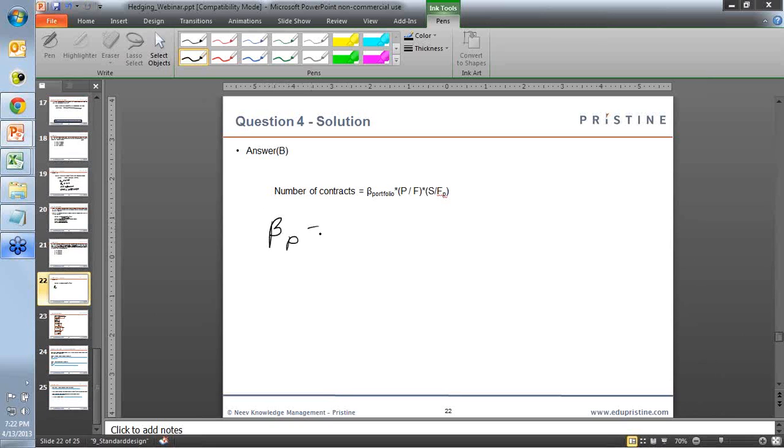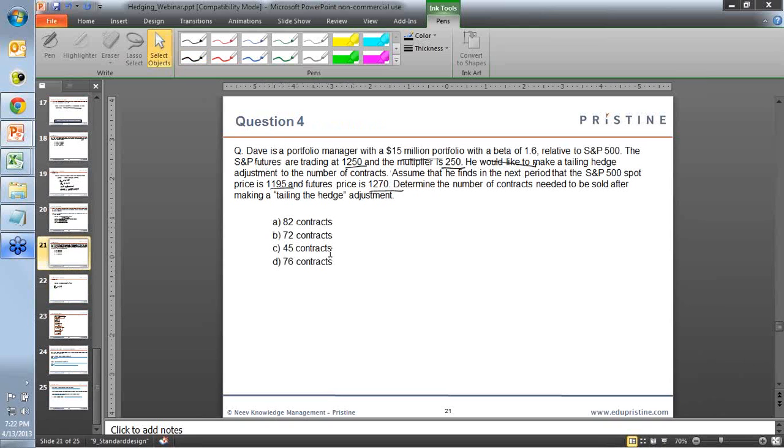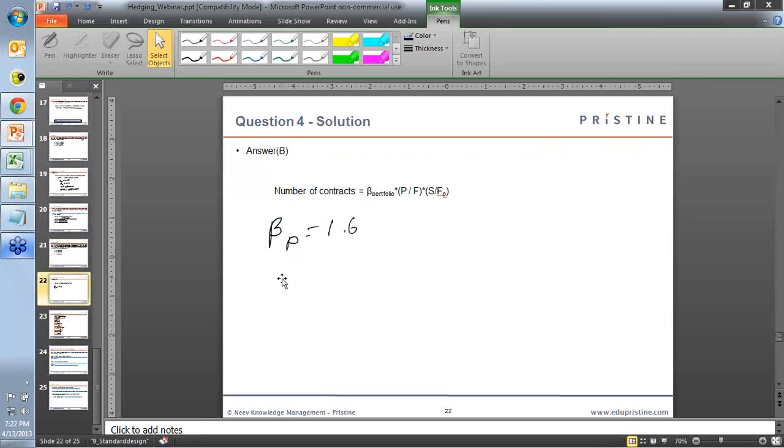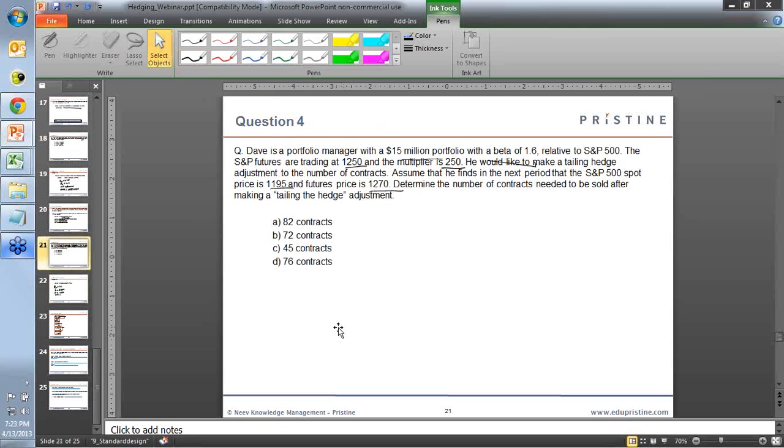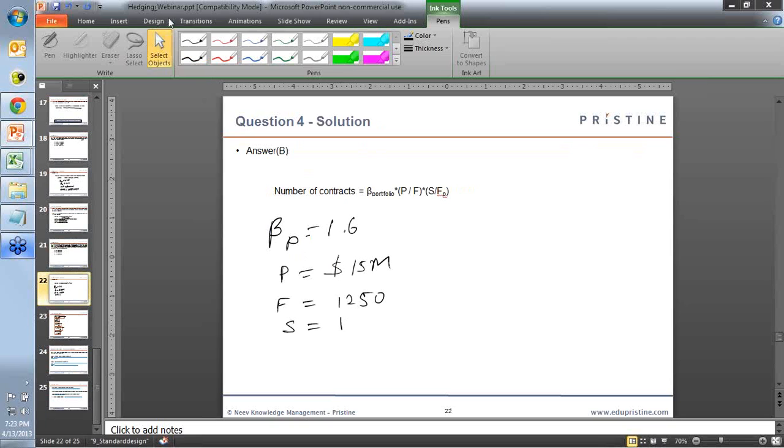So the beta portfolio is given as 1.6. The value of the portfolio is given as 15 million. The value of the futures was initially 1250. The value of the spot right now is 1195.